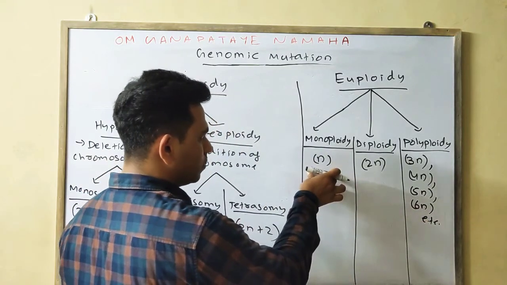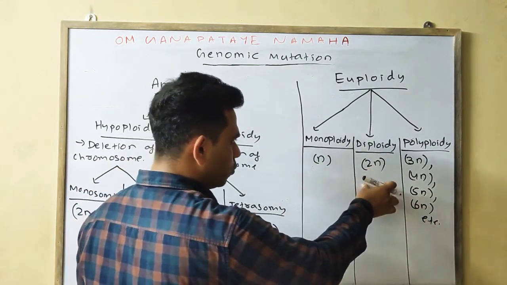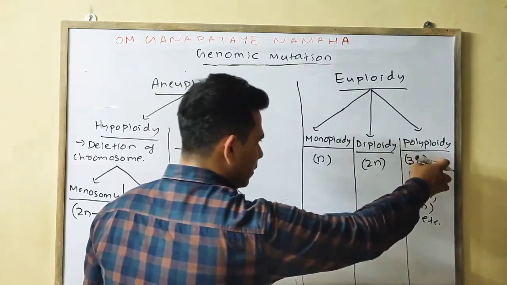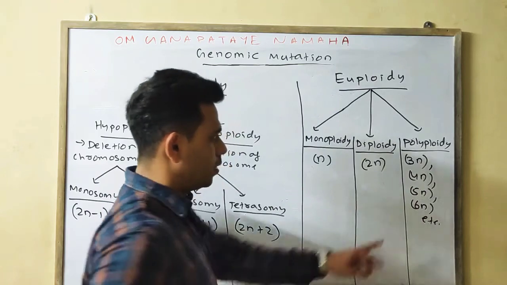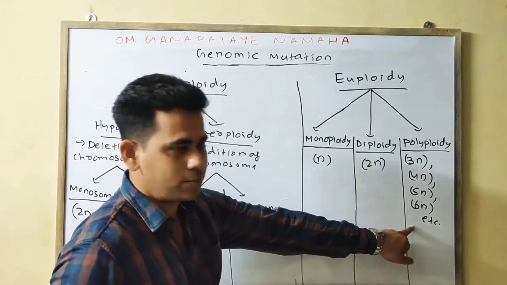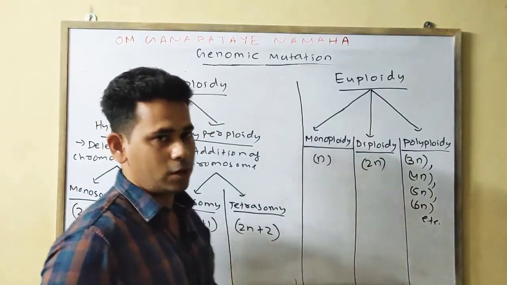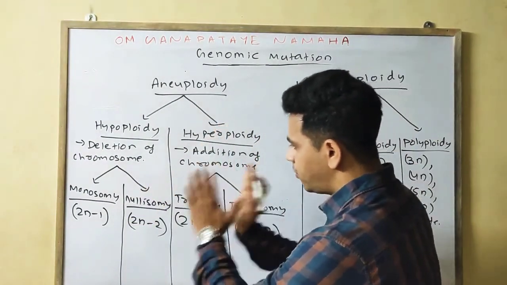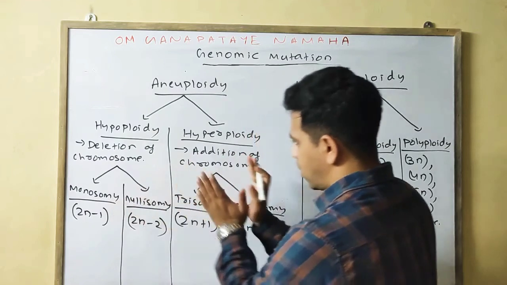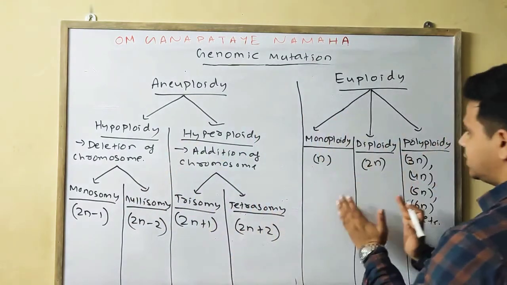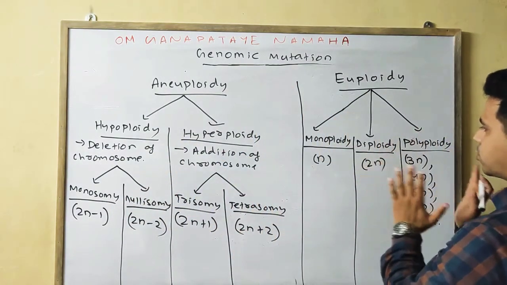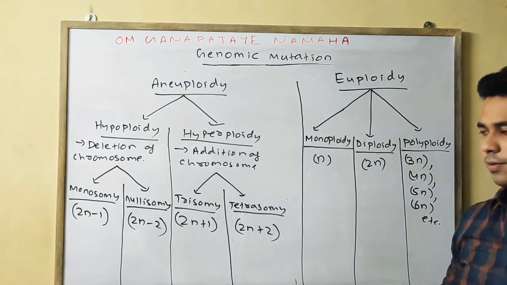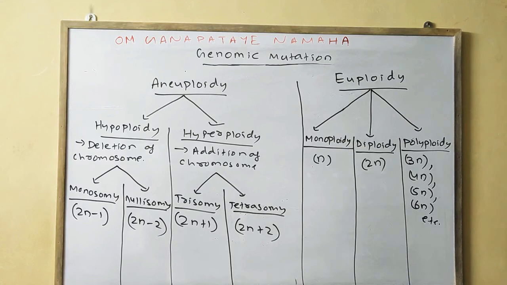If one set of chromosomes is added, monoploidy. If two sets of chromosomes get added, diploidy. If more than two, it may be triploid, tetraploid, pentaploid or hexaploid, then it will come under polyploid. In aneuploidy, the number of chromosomes will be deleted or added. In euploidy, the number of sets of chromosomes will get added. One is aneuploidy, the other one is euploidy. Please note down.